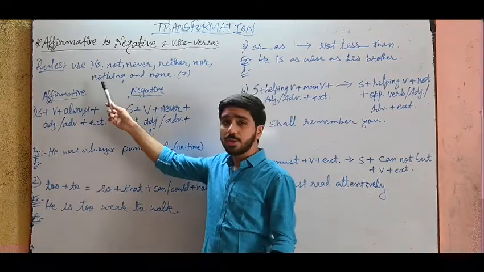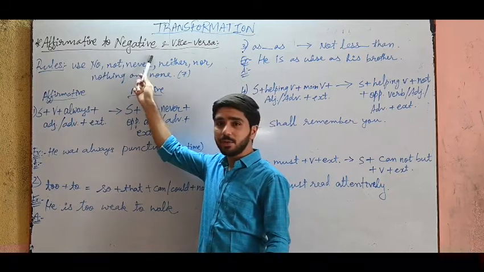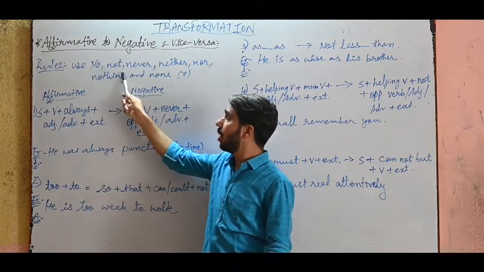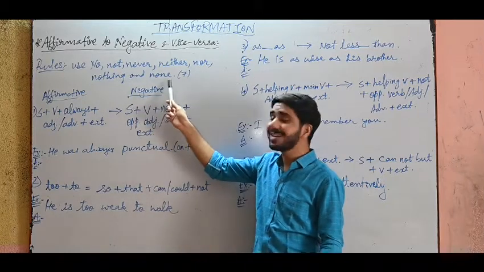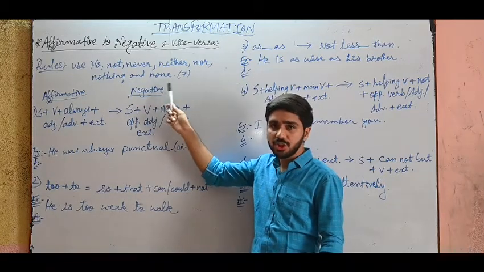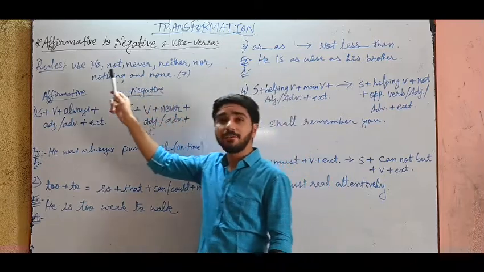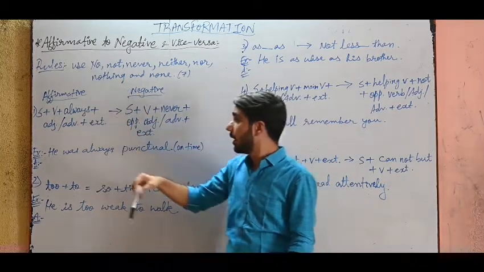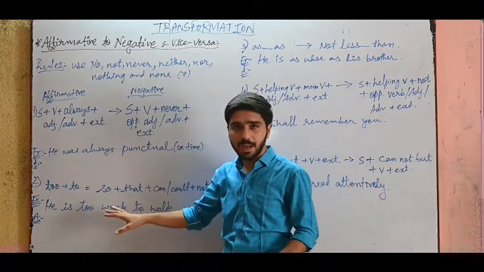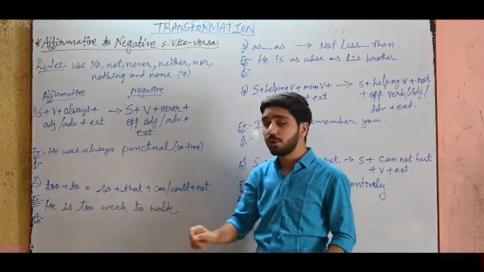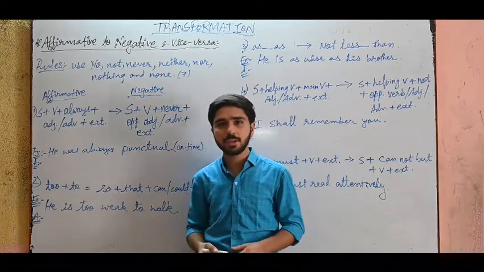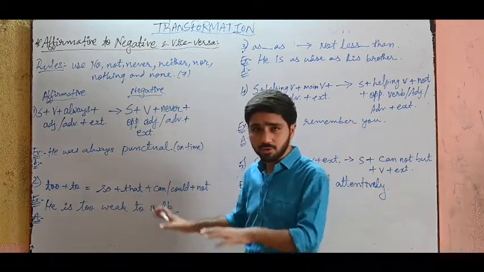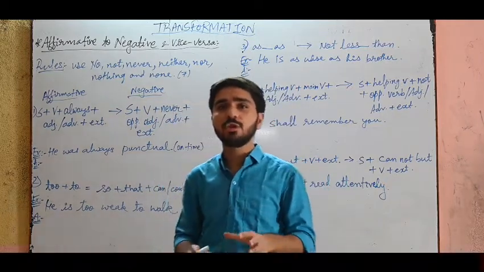See, the first rule is, while you are changing from affirmative to negative, you have to use no, not, never, neither, nor, nothing and none. These are the 7 negative words which you can use while changing from affirmative to negative. Now let us see the rules one by one in detail, and I also want you to note down the rules in your notebook so that you can use it after watching the video. And with the help of these rules, I assure you that you will be able to solve any sentence with this topic.